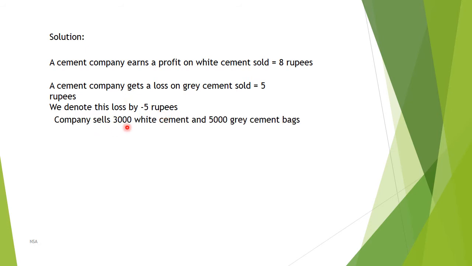The company sells 3,000 white cement bags and 5,000 grey cement bags.